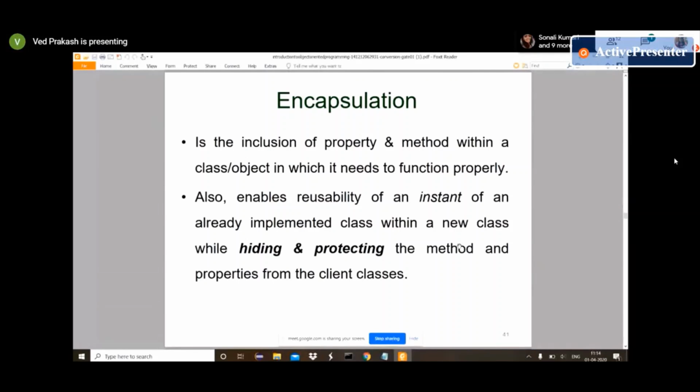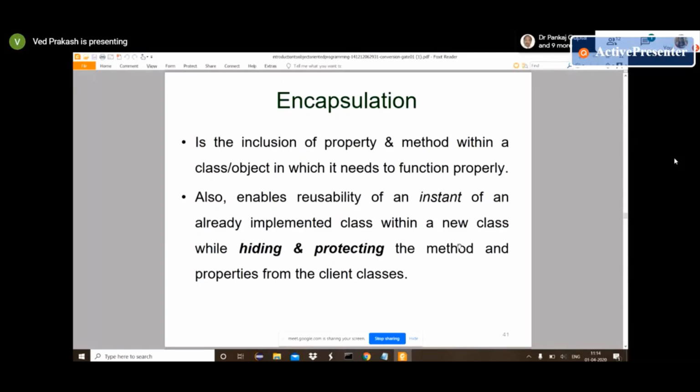Maybe someone may change the employee property name to maybe Ajay, who may not even be an employee of Access Health. To control such behavior or provide such validation, we provide encapsulation. Suppose age: the age field will always be positive.